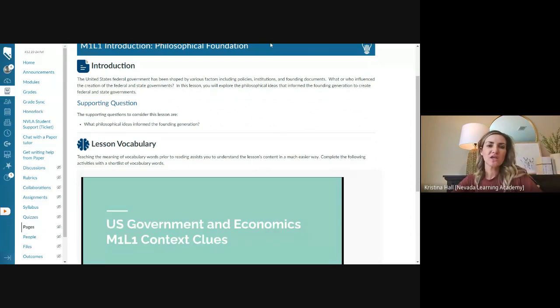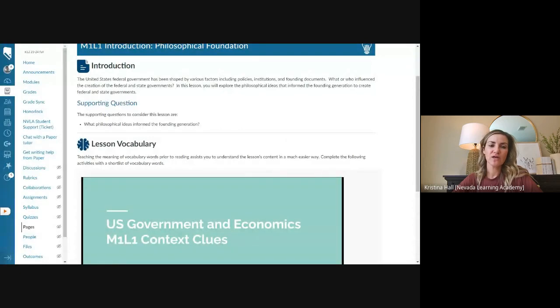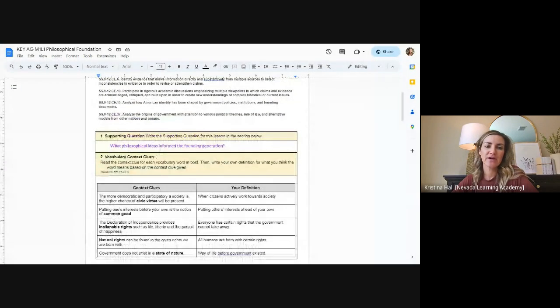So the first thing in your notebook, it's going to say, what is the supporting question? And they want you to write it here, okay? You can find that on this first page, supporting question. What philosophical ideas informed the founding generation? Okay, I'm going to put this in the chat for you, and you can copy and paste this into your notebook. It's going to go right here in number 1. So you can copy and paste it directly from Canvas, or you can take it from the chat. I'll give you about 1 minute to do that.